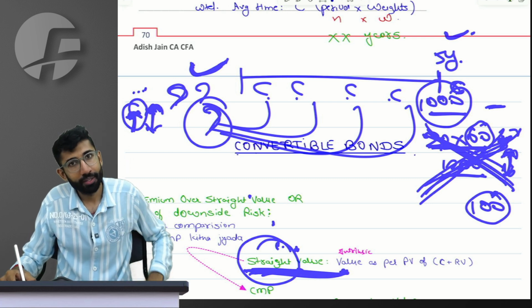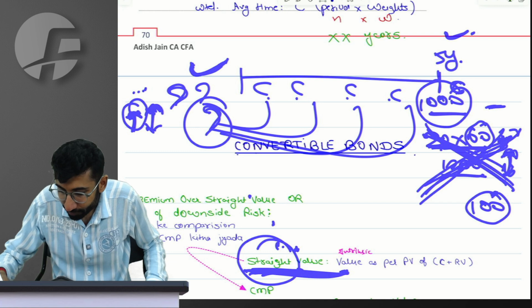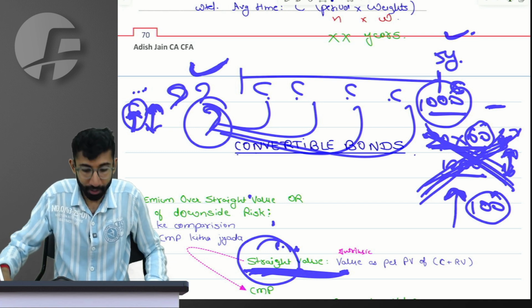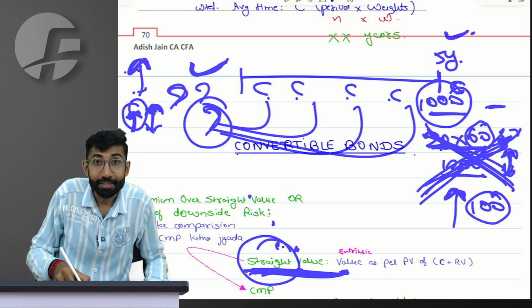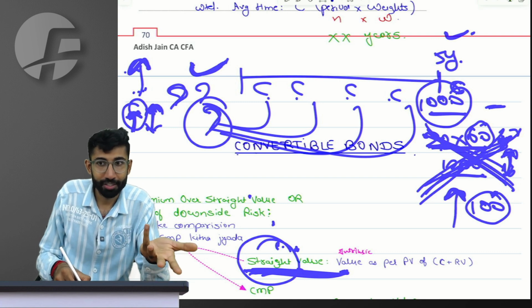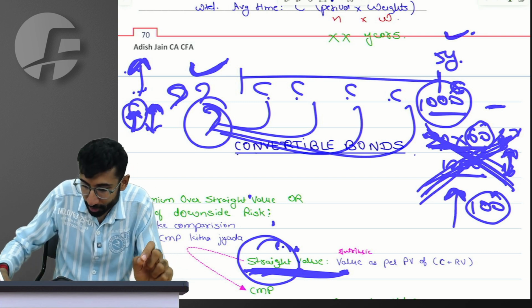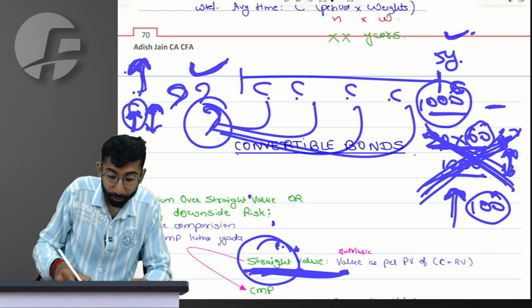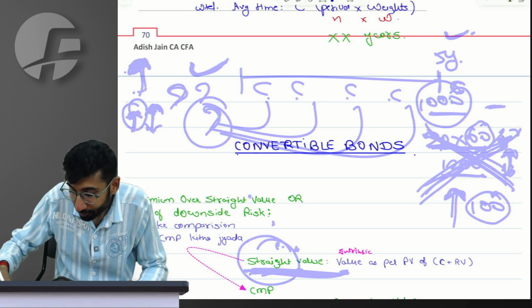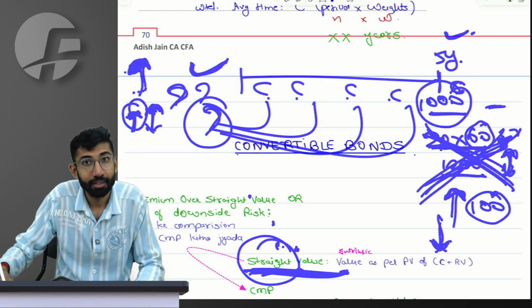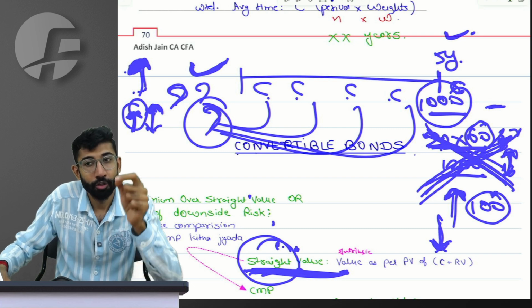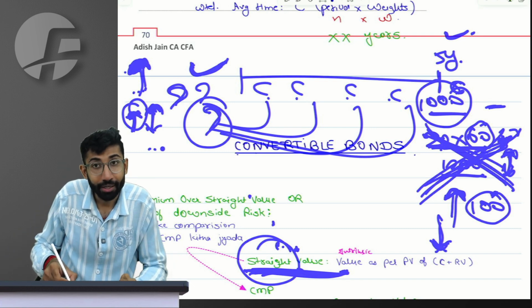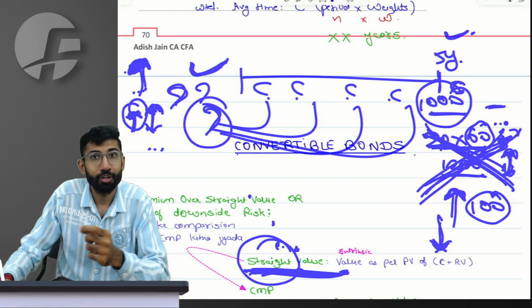Do you people agree? If the share price increases, the value of the debenture will increase. However, if the share price falls, the value of the debenture will not fall after a point. Why? Because conversion is not compulsion.